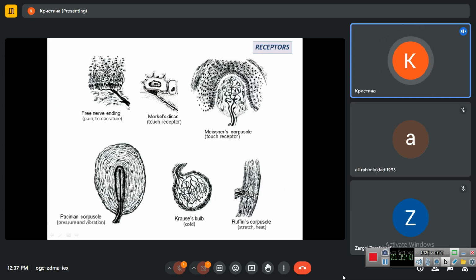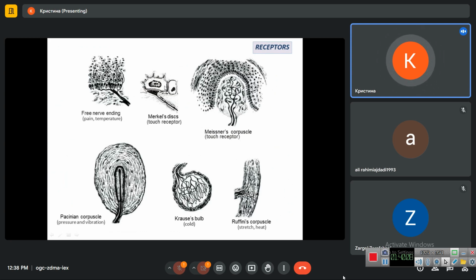And you see how the dendrite reaches the basal layer of epidermis, and the thin branches of dendrite go between the cells in the thickness of the epidermis. And these free endings of the dendrite can easily receive the pain and temperature information. Next, we have the Merkel disc, the touch receptor.